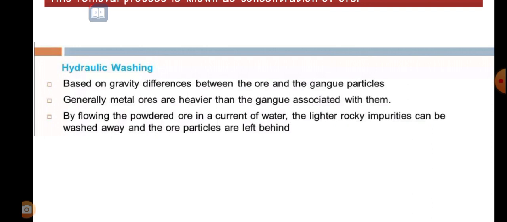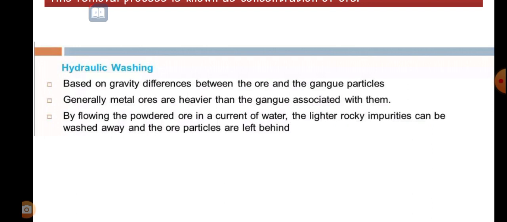Based on the gravity differences between the ore and the gangue particles, generally metal ores are heavier than the gangue associated with them. By flowing the powdered ore in a current of water, the lighter rocky impurities can be washed away and the ore particles are left behind.